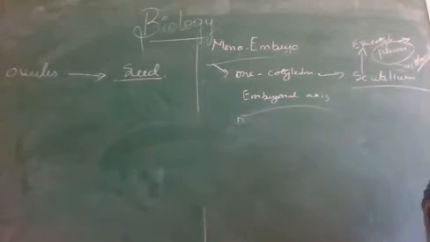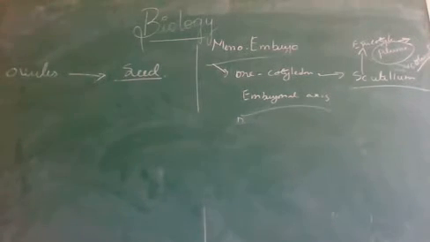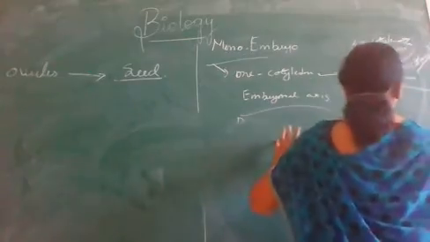Here you should remember the terms. What is coleoptile? It is the hollow structure which covers the plumule portion of the monocotyledon embryo. In case of monocotyledons, the plumule is covered by a sheath. That protective hollow sheath in monocotyledons is called coleoptile. What is coleoptile?